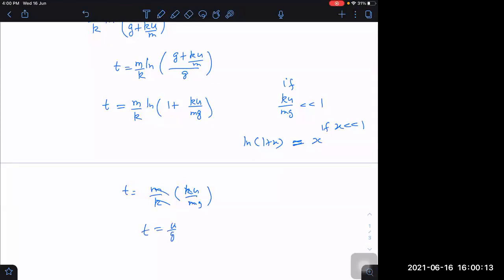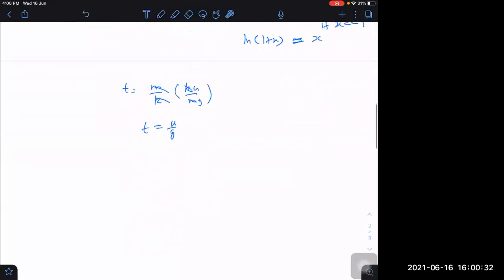That is why we say when the air drag force is less, if ku is very less as compared to mg, then I can get this time is equal to just u by g, as we have already derived.